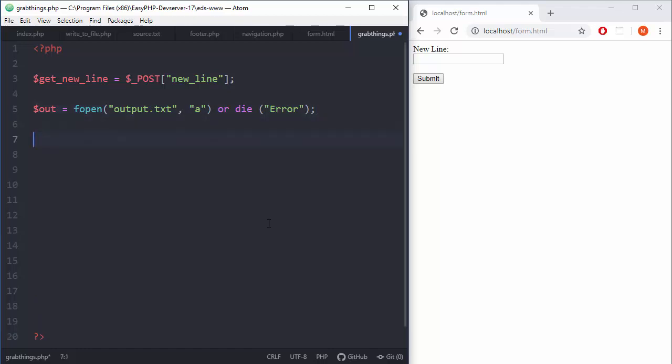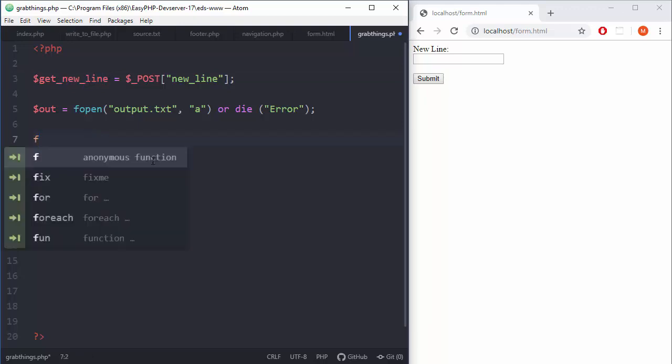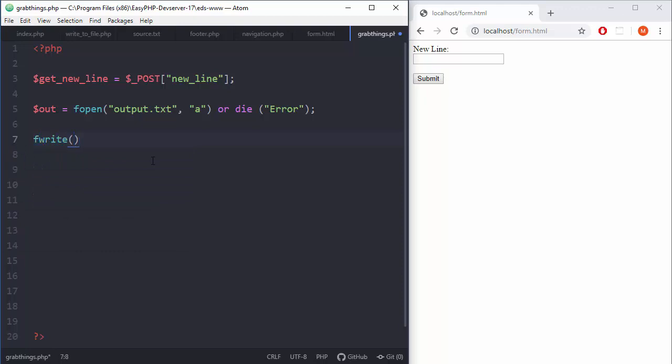Now when we have done that, let's write something to it. Well, we need to grab this and put it into the writing function. So fwrite will take two things. Left one will be our target, and on the left side we need to use out, because when you're using this function, first you need to say what is the location, and then you need to say what you are entering.